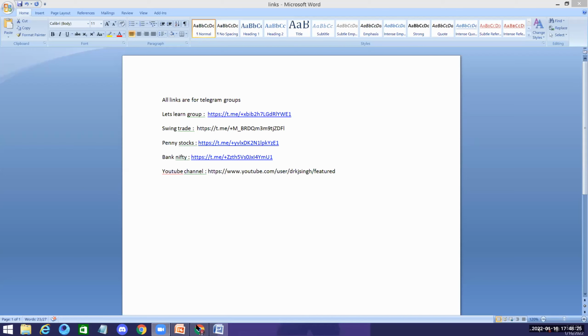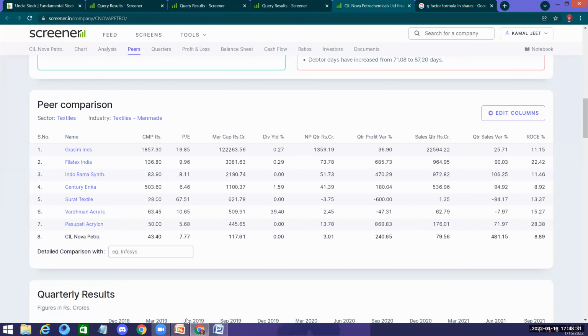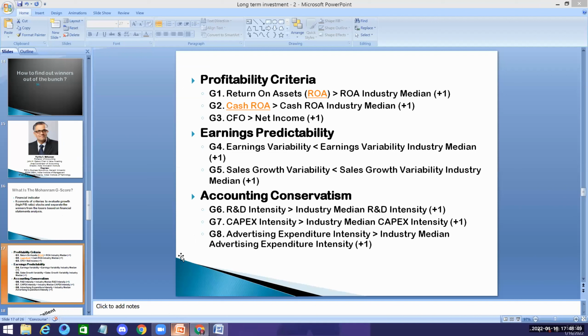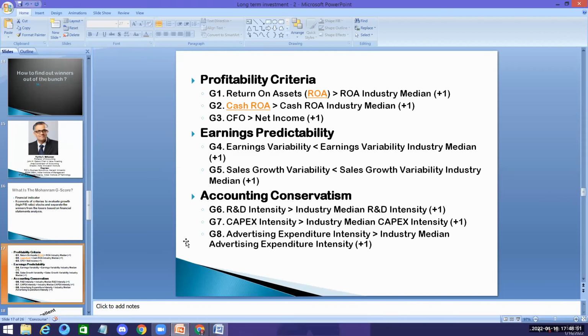We will be starting with the swing trade and the Bank Nifty sooner. I'm very confident, the problem is it's too much for me also. Sometimes I can't make so much time, I cannot take it out. So I try to finish it off as much as possible in one go itself.